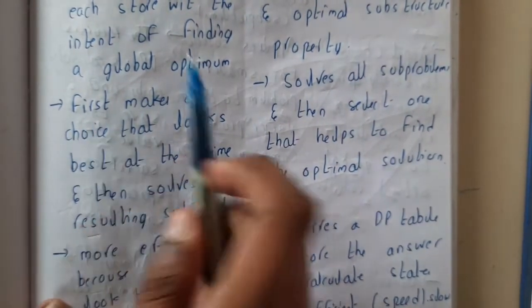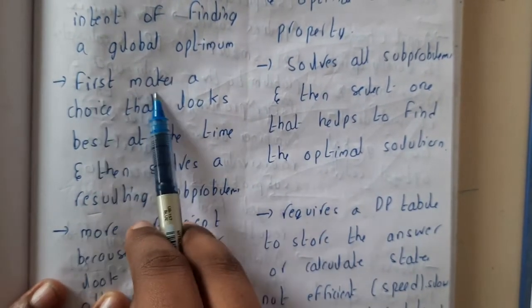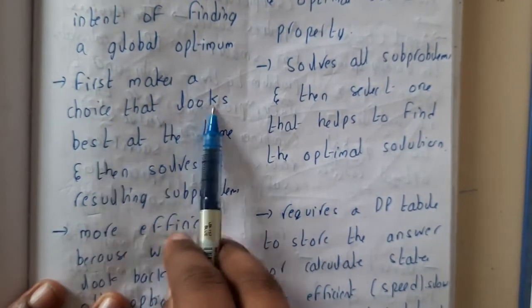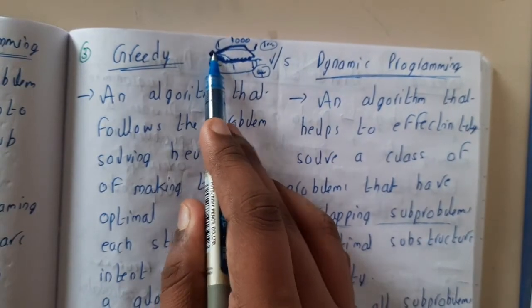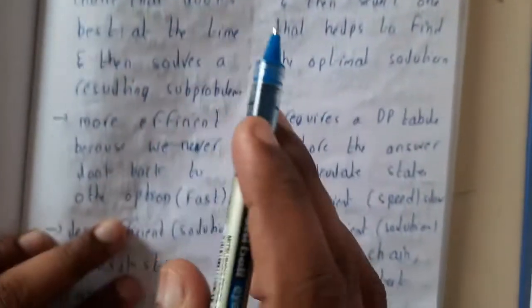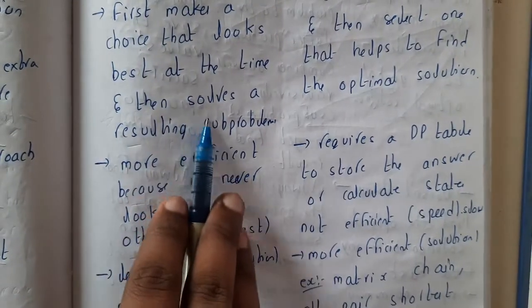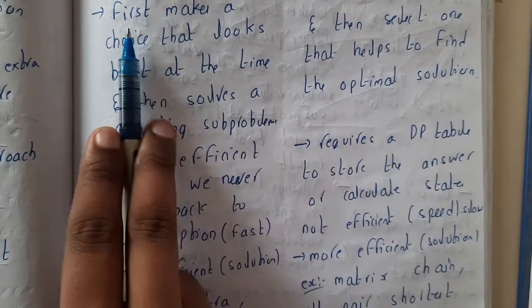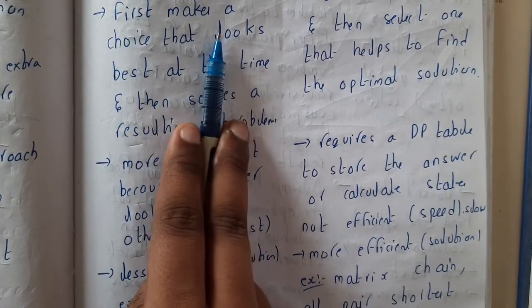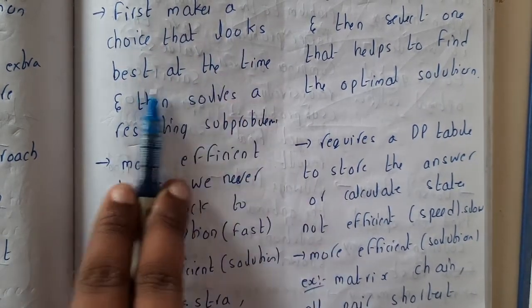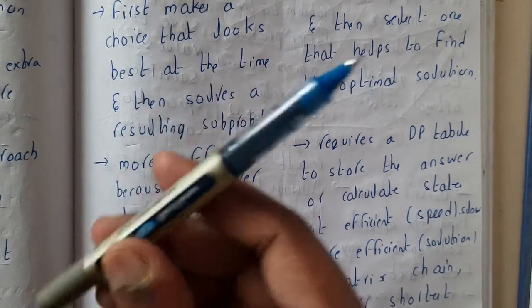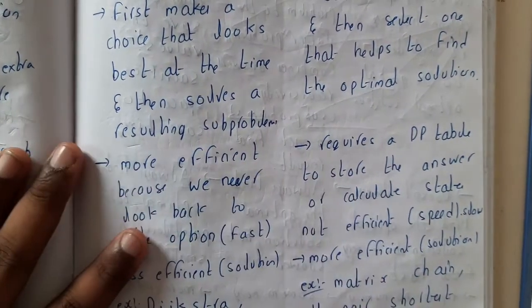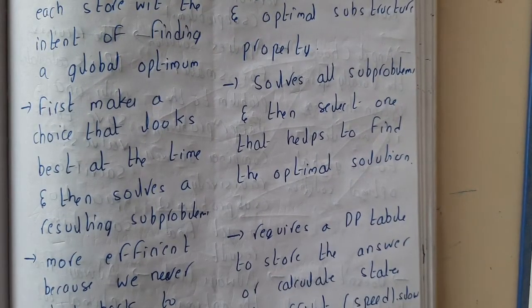So in greedy approach, first we will be making a choice that looks best at that time only. Basically here also we checked from here. At that time we are thinking that one is best, and we went there. That is the reason why this is not so optimal when compared to dynamic. It first makes a choice that looks best at the time, then solves the resulting subproblem. So it continues in that path only. It will not check again back; there is no concept of backtracking or anything.